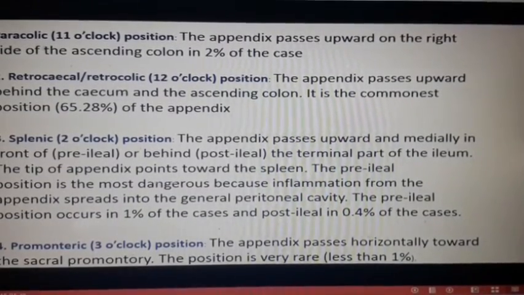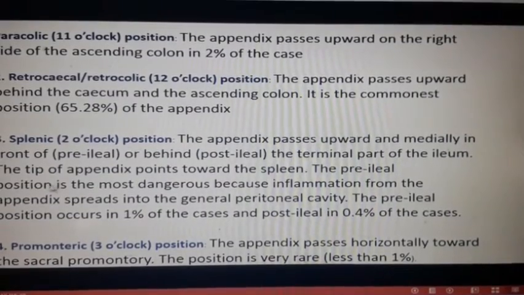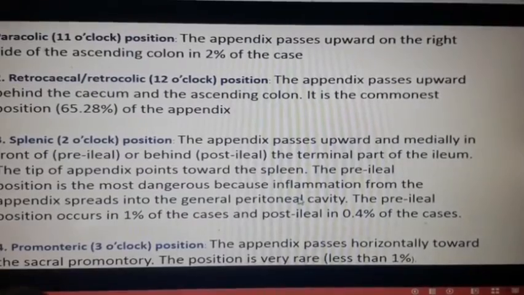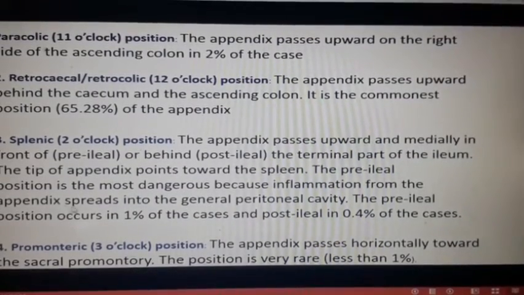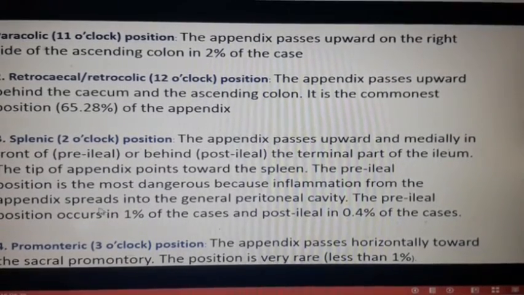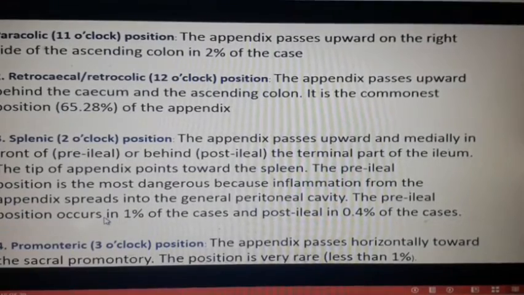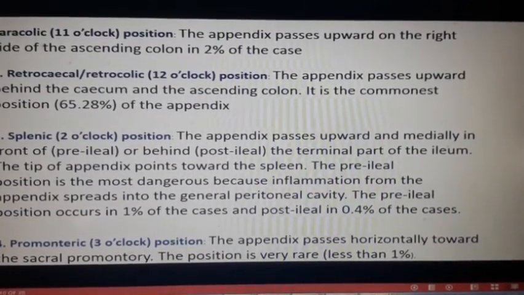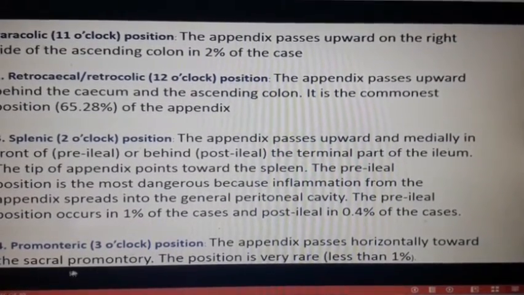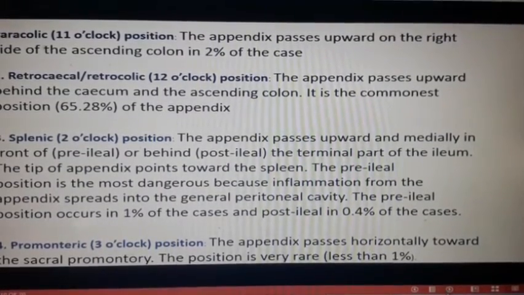So in this 2 o'clock position, usually the tip of the appendix points towards the spleen, and this is dangerous because inflammation from the appendix spreads into the general peritoneal cavity. So there is a chance of the inflammation of the appendix spreading into the general peritoneal cavity. Promontoric, that is the 3 o'clock position, the appendix passes horizontally towards the sacral promontory. This position is very rare, less than 1%.